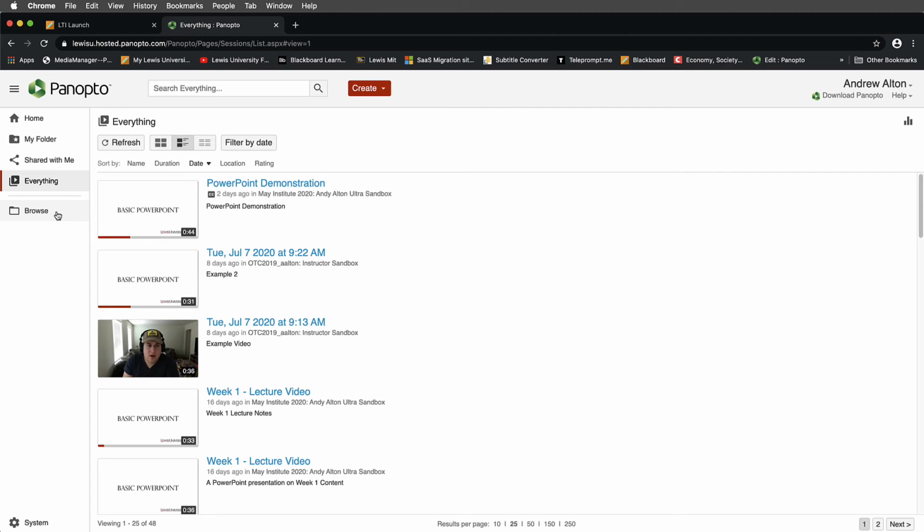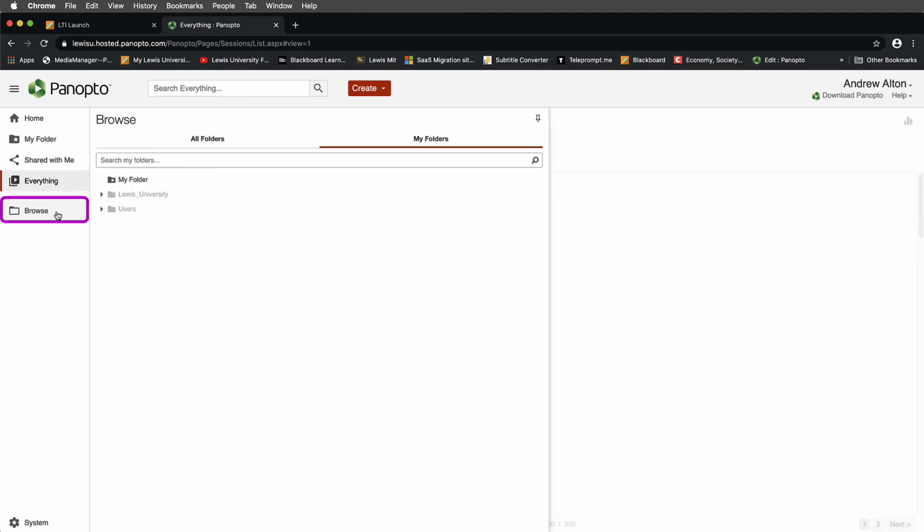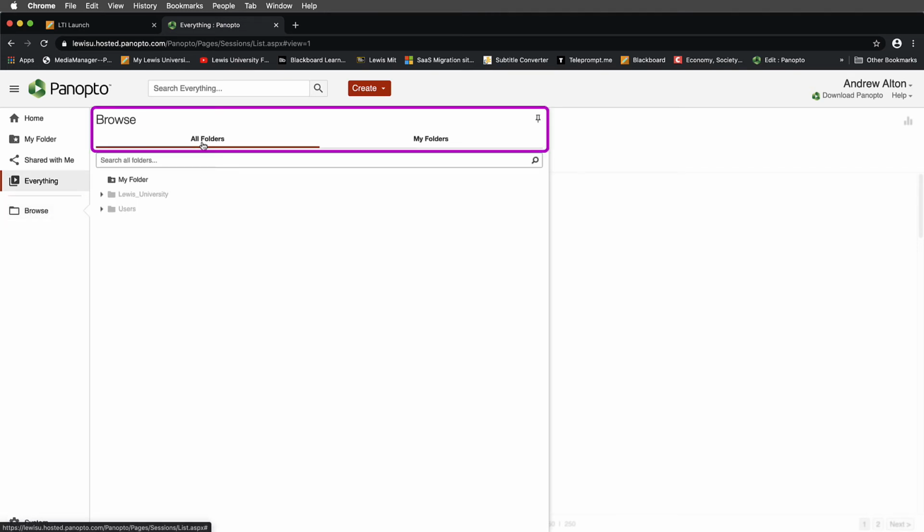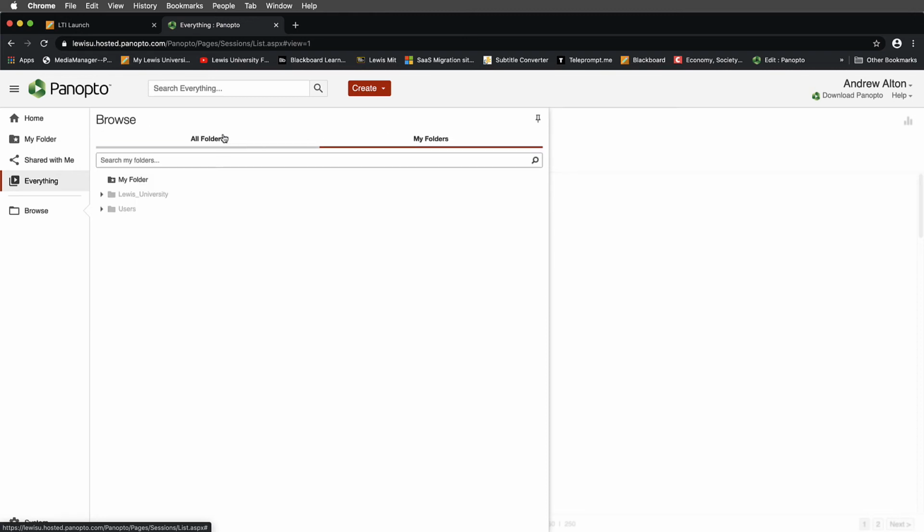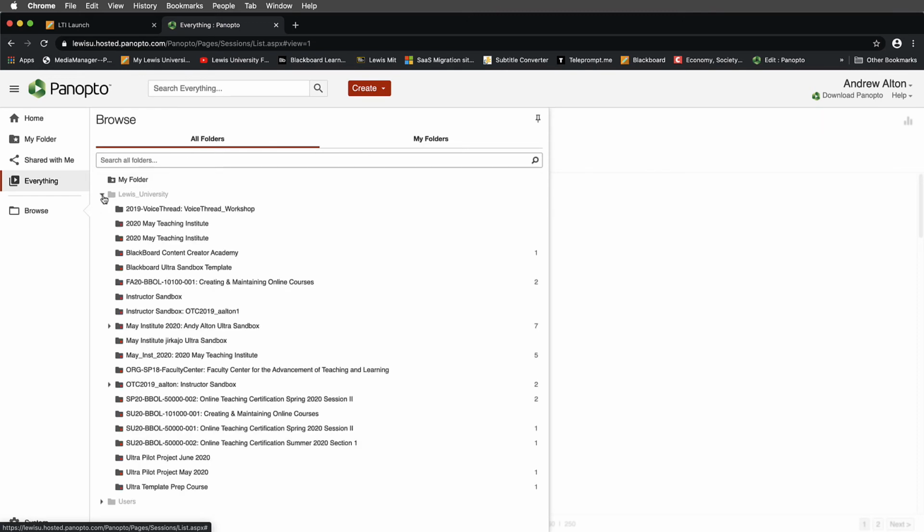This is a great tab to work in and understand how it works, because what you can do with this Browse tab is browse either all folders or My folders. Now keep in mind these are two different things, right? We know that My folder is a place where we're essentially working, and all folders are areas that I have access to. So let's expand these.